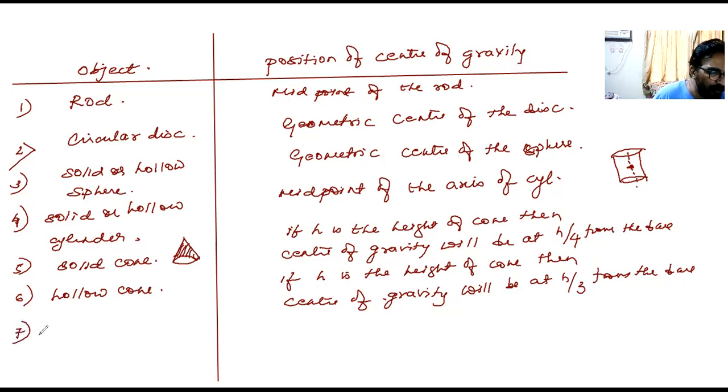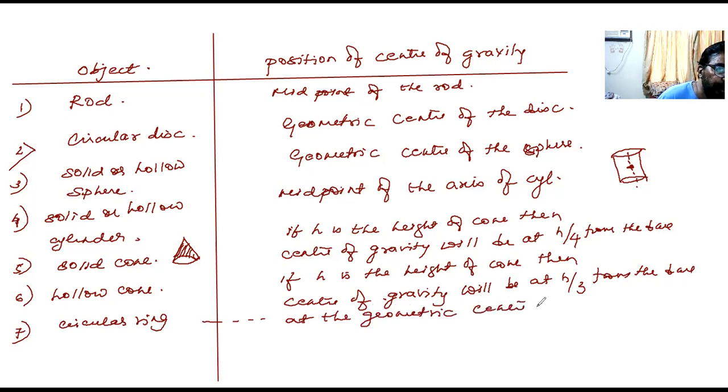Then I'll tell you the seventh one, the circular ring. Here, the center of gravity lies outside the ring, but at the geometric center of the ring. At the geometric center of the ring.